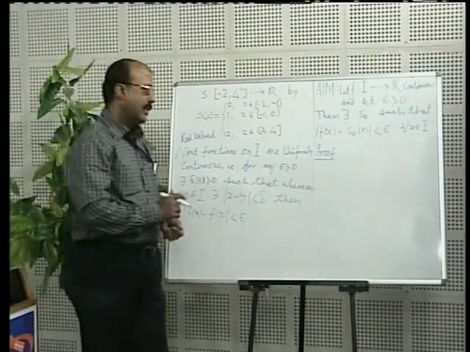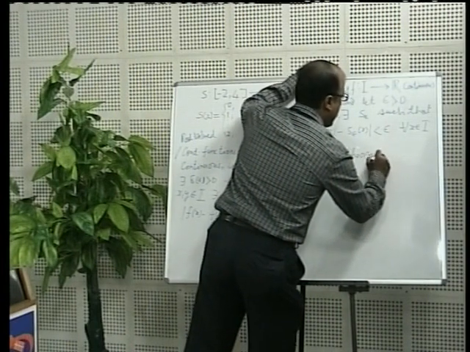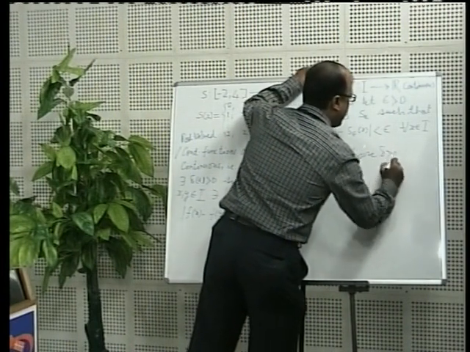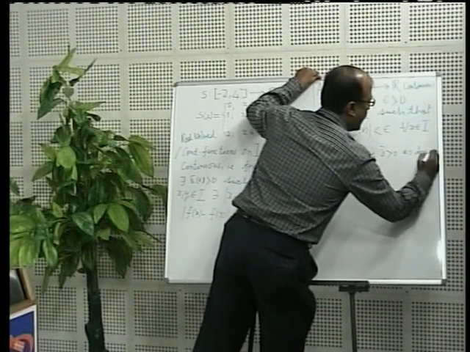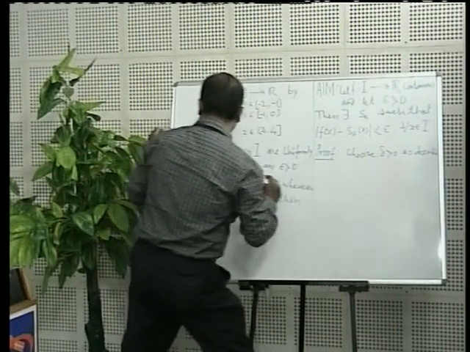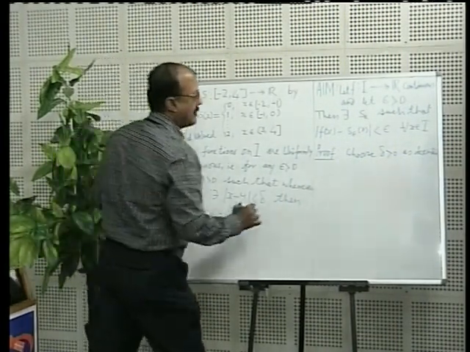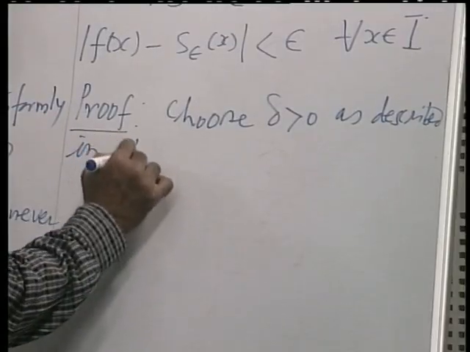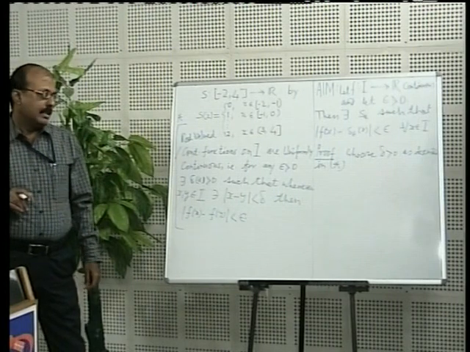Choose delta greater than 0 as described in this discussion. Let us make a choice of this delta.